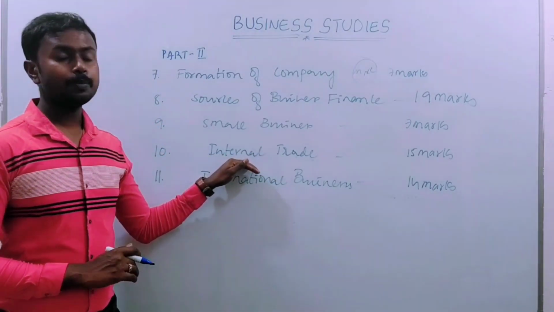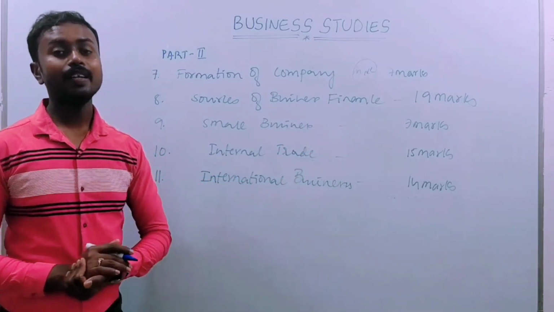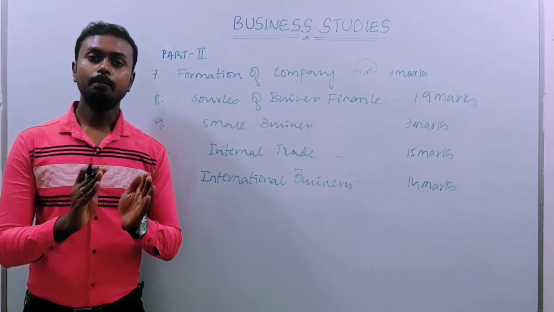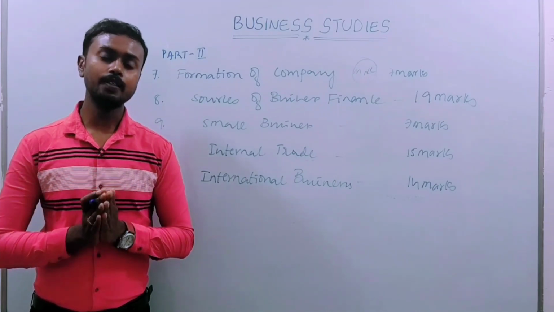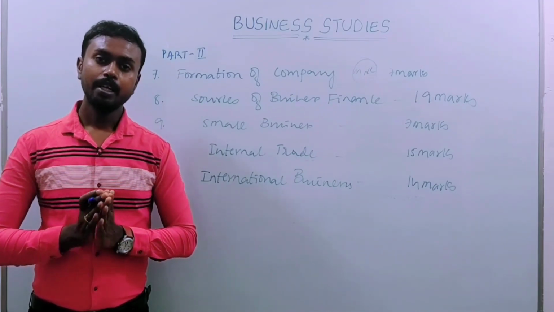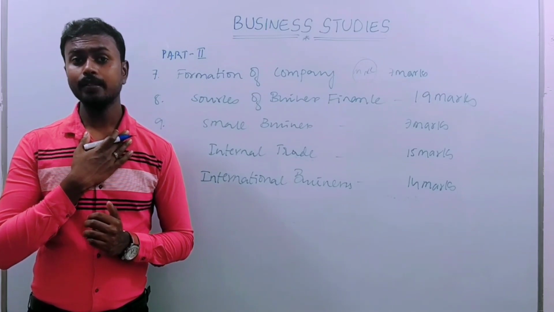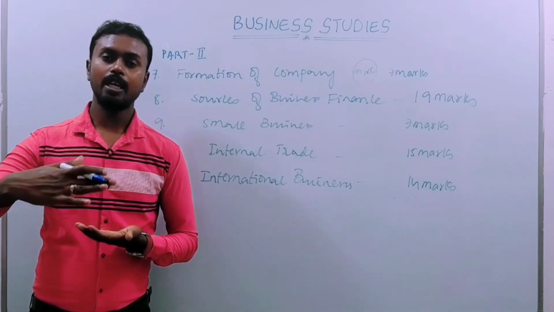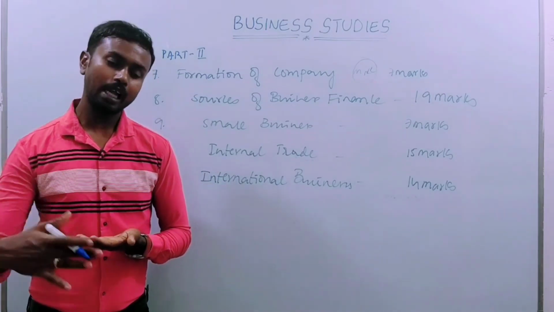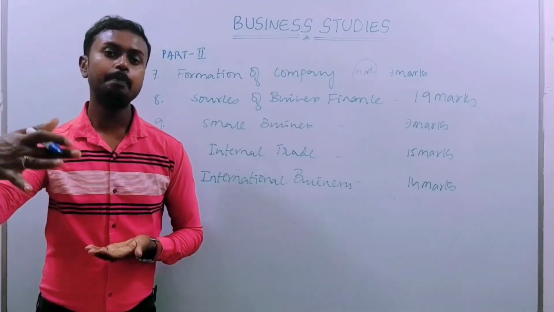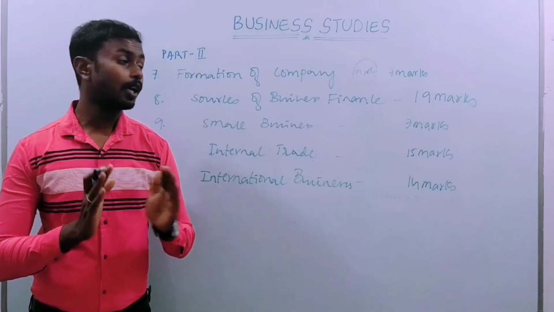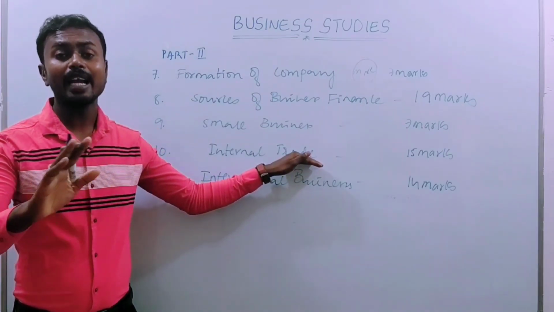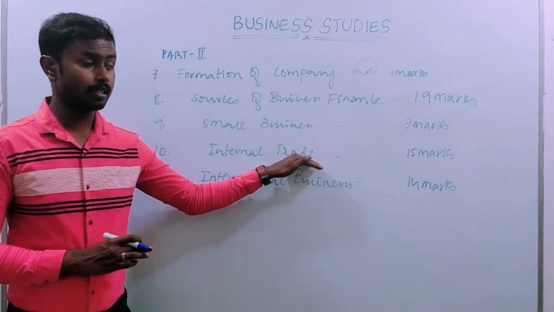And coming to the 10th chapter, internal trade. Internal trade means the buying and selling of goods and services within the country. If I want to sell my products, I will not sell to another country, I will not cross my country border. Within India, I can carry out trading activity, that is buying and selling of goods and services.